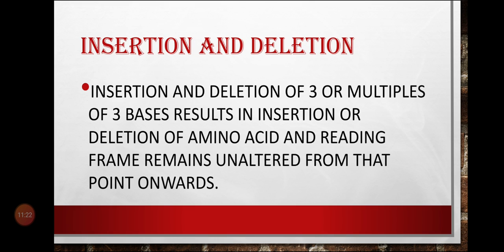But if 3 nitrogen bases are inserted or 3 nitrogen bases are deleted, then after that point the reading frame will not change, it will remain unaltered because a complete codon is deleted or a complete codon is inserted.